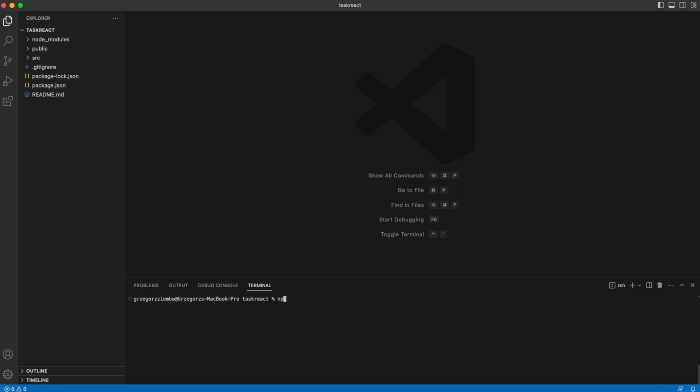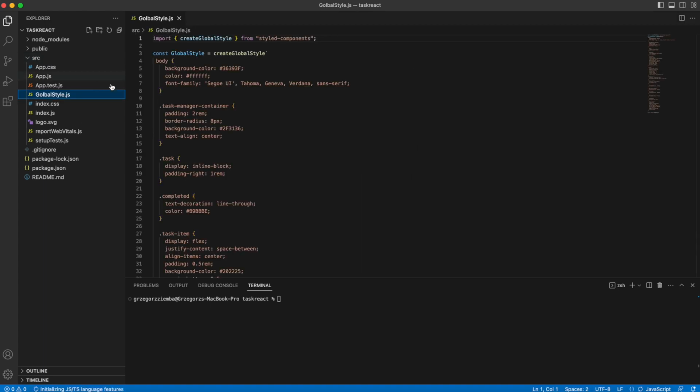The next thing that will help us will be some styling that we will add to src. As I said before, we'll be using styled-components and we also have to install it. So install styled-components. Remember that we have to write styled with a D at the end. Also bootstrap and React-bootstrap, because we will be using that as well. And we have to wait a few moments until it is installed.